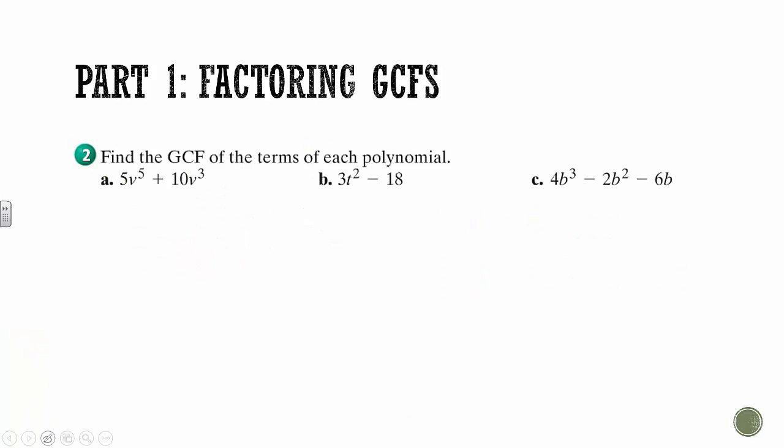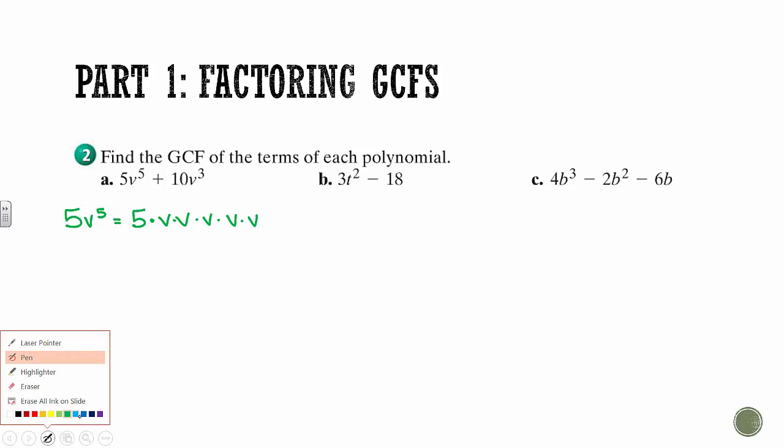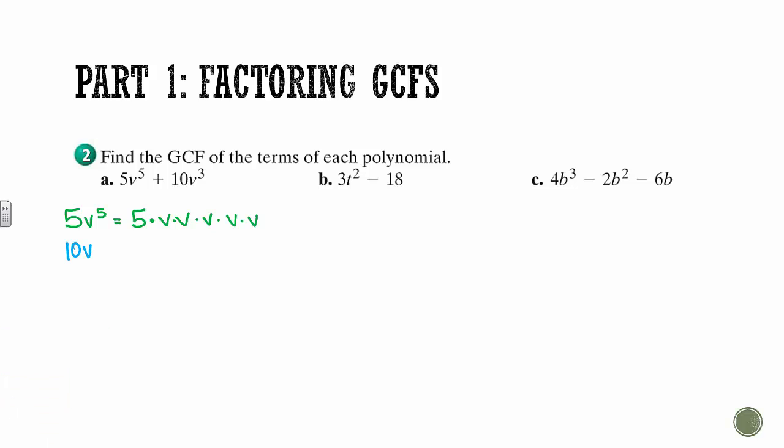So this just says find the GCF of the terms of each polynomial. So find the greatest common factor. Let's take a look at the first one, 5v to the 5th. If we break that down into its simplest terms, 5 can't be broken down, but v to the 5th means v times v times v times v times v. And then the next one, 10v cubed. We know 10, if we make the nice little factor tree, can be broken down into 2 and 5. And then v cubed is v times v times v.